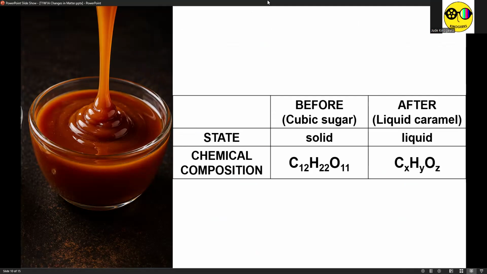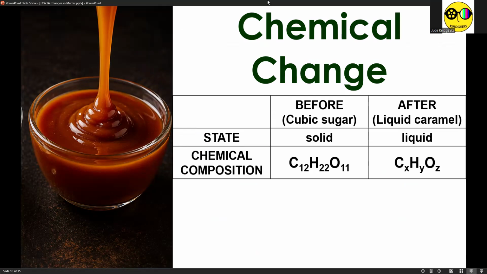Now, for our last type of change in matter, we have chemical change. Okay? As you notice, we're now returning to our original example, which is sucrose or table sugar, no? So we start with cubic sugar na solid, and we ended up with liquid caramel na liquid, no?